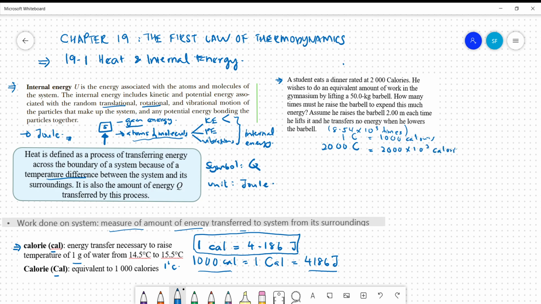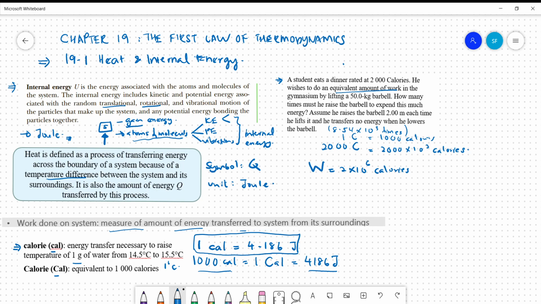Small c. He wishes to do an equivalent amount of work in the gymnasium, by lifting a 50 kilogram barbell. How many times must he raise the barbell to expend this much energy?